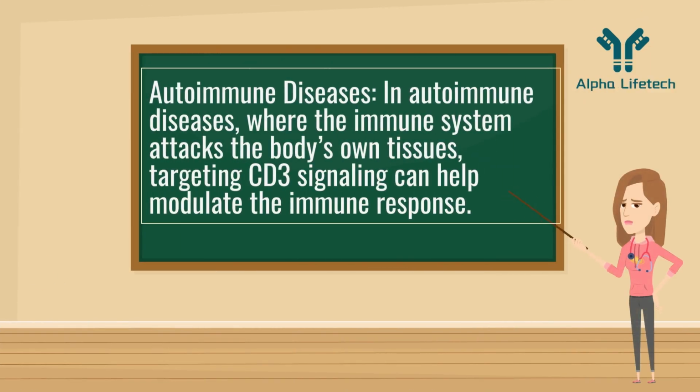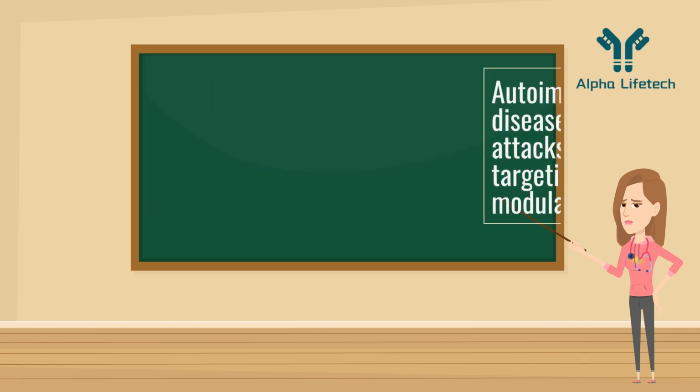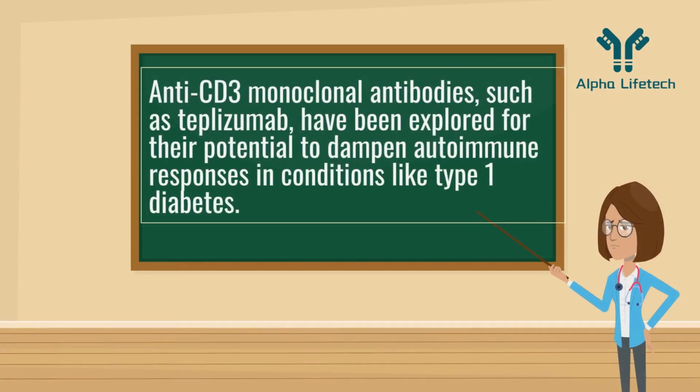Autoimmune diseases. In autoimmune diseases, where the immune system attacks the body's own tissues, targeting CD3 signaling can help modulate the immune response. Anti-CD3 monoclonal antibodies, such as teplizumab, have been explored for their potential to dampen autoimmune responses in conditions like type 1 diabetes.